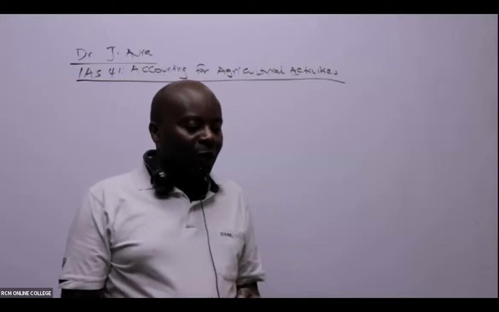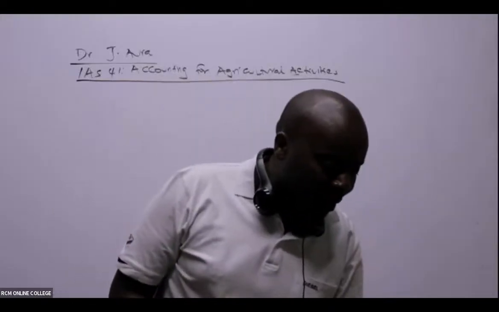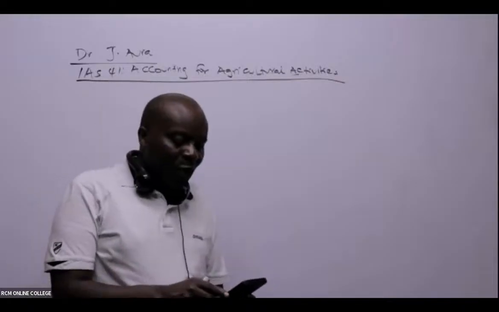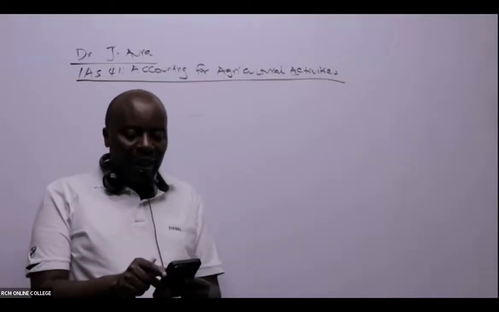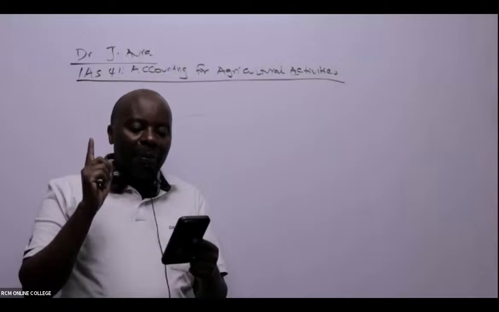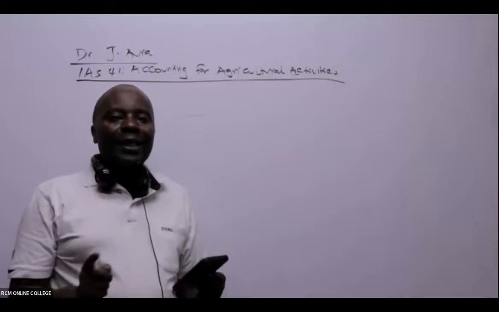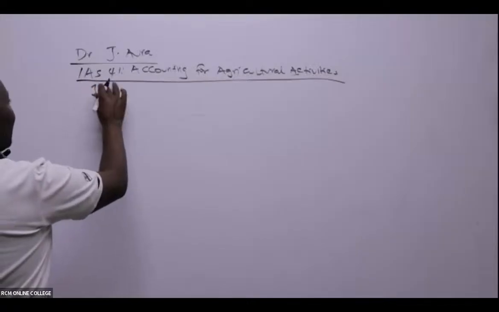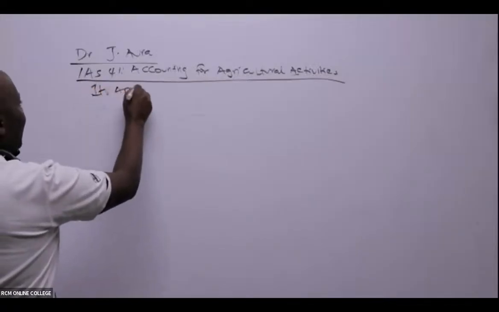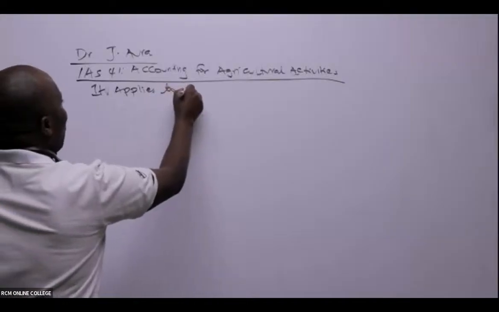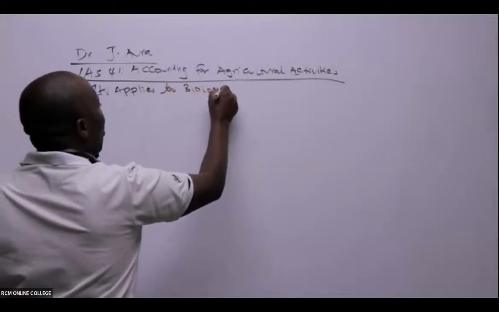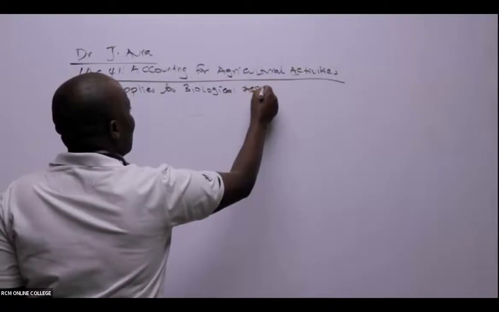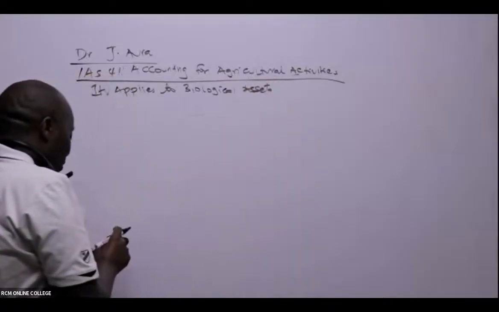So whenever we talk of these agricultural activities, ladies and gentlemen, IAS 41, what are we supposed to remember here? That this standard applies to biological assets.